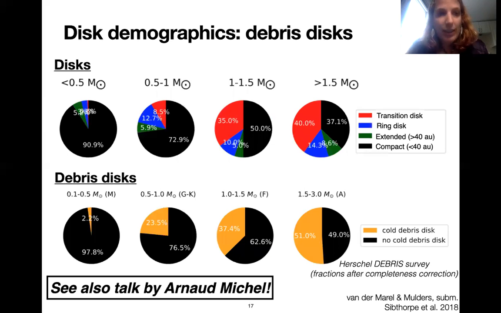Another comparison that I did was between protoplanetary disks and the morphologies there in comparison with the occurrence of debris disks. In this case, I chose the occurrences of cold debris disks as traced by the Herschel Debris Survey. Also for debris disks, there is a very strong dependence with stellar mass, suggesting that the progenitors of the debris disks are in fact the transition and ring disks. And for further discussion about this topic, I refer to the talk by Arnaud Michel.